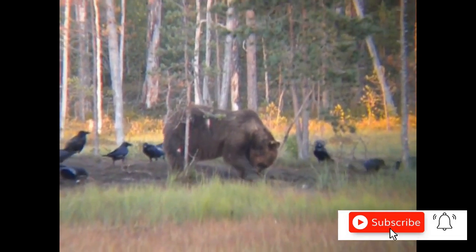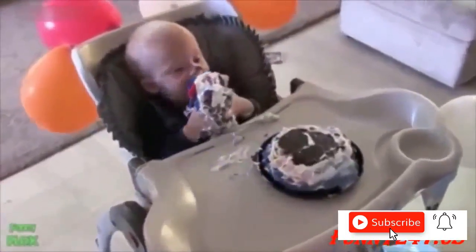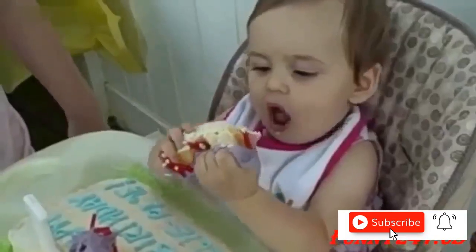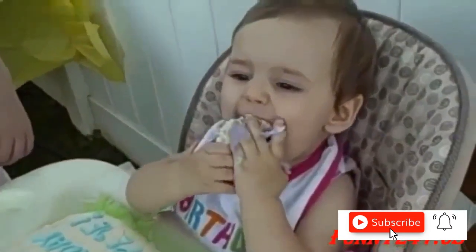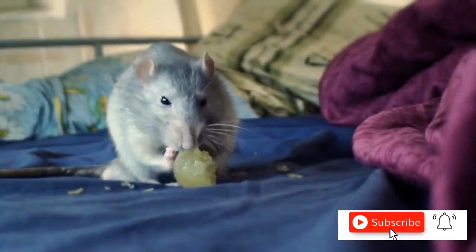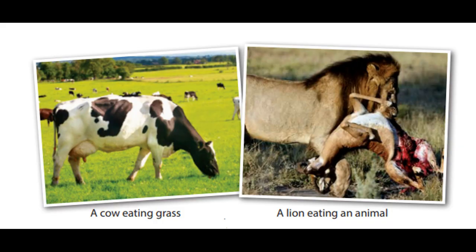Okay, so herbivores and omnivores directly depend on plants. What is the other one? Animals depend on plants directly or indirectly. We have the example for directly depending on plants here. What is the meaning of indirectly, children? Now see, this rabbit eats plants or grass. Let's say there's this, who is this? Right? There's this lion.